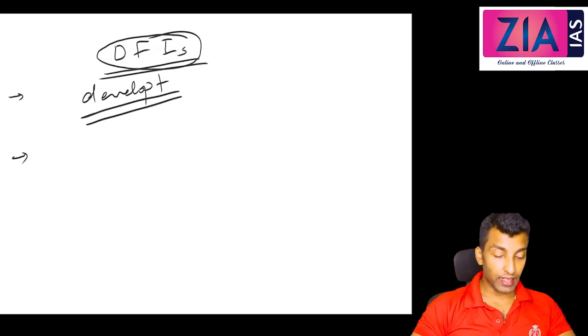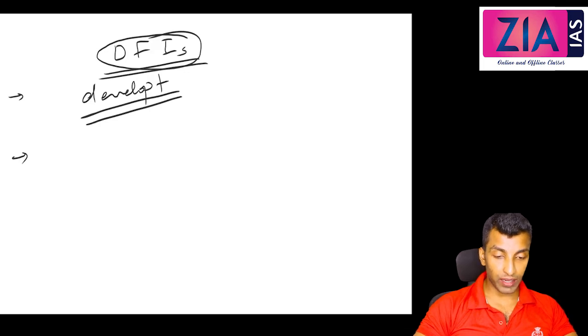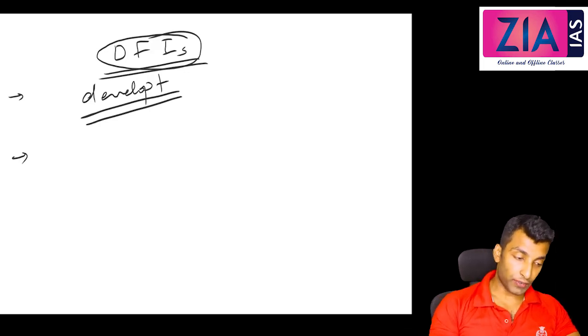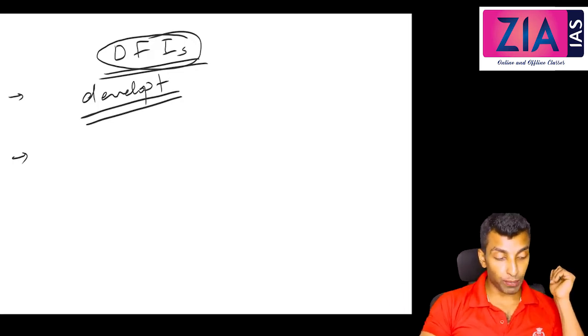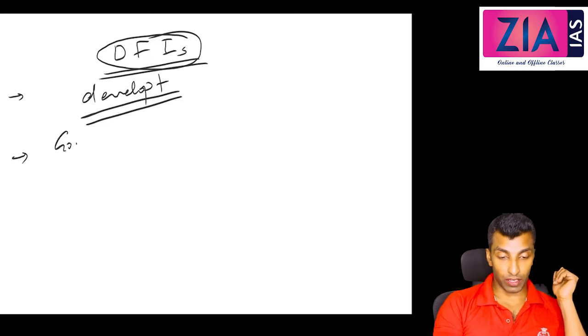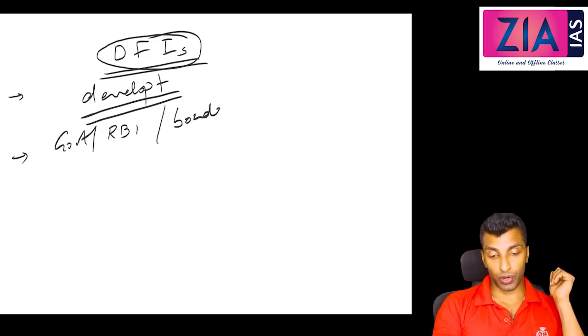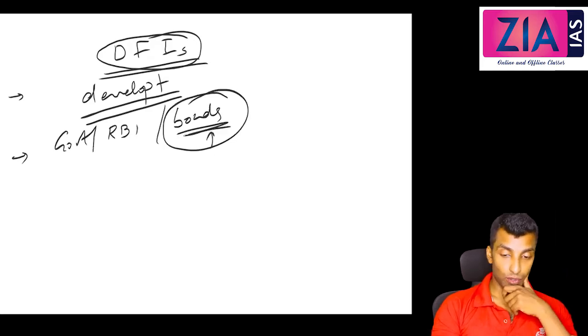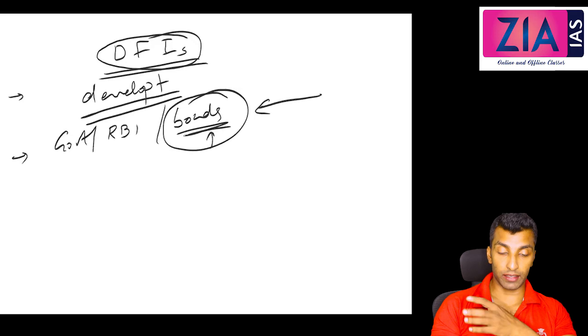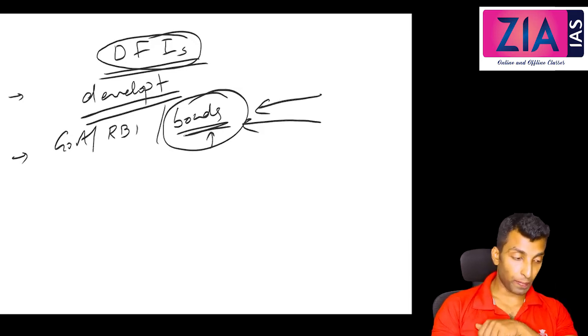Just write that they raise funds from the government, RBI, and also through issue of their bonds to the public. Now you know what bonds mean. Bonds mean borrowing, so bond holders are the creditors or the lenders. They will give money to DFIs.